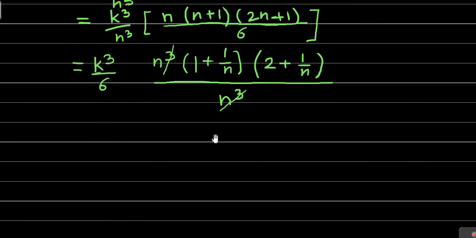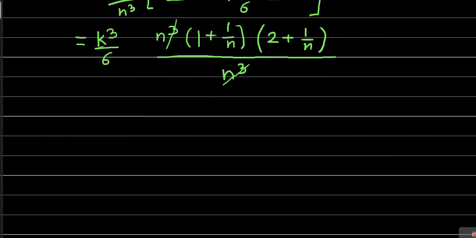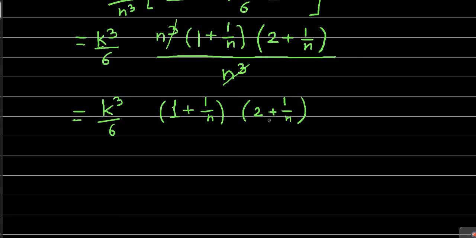So see what we are left with. This is equal to k cube by 6 into, the remaining is simply 1 plus 1 by n into 2 plus 1 by n. This much is left. After finding the upper sum, we'll go for the upper integral first.